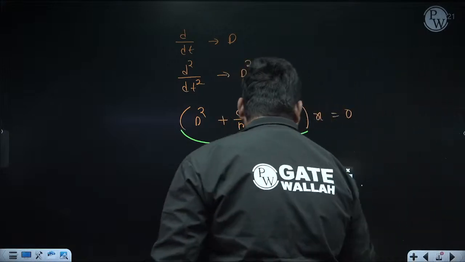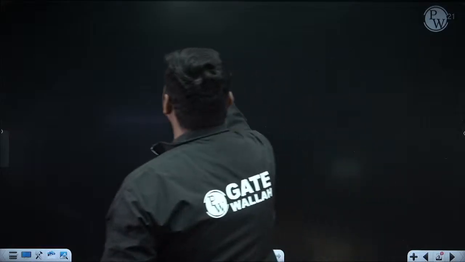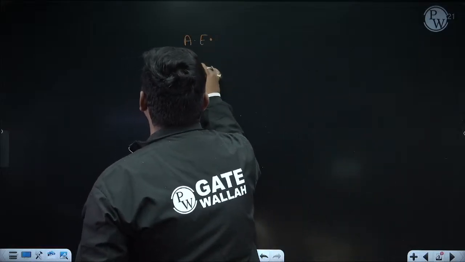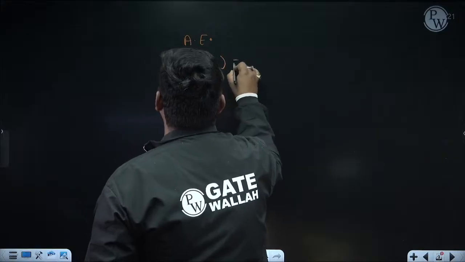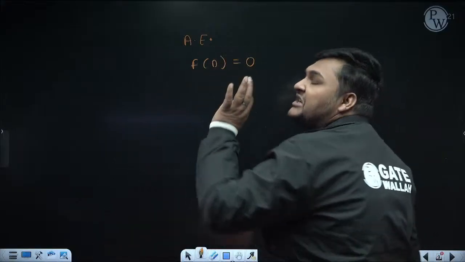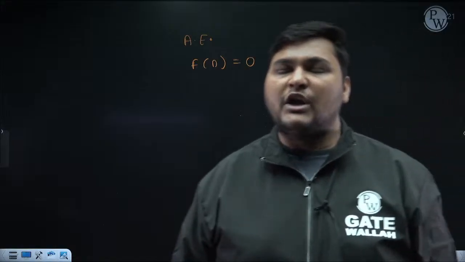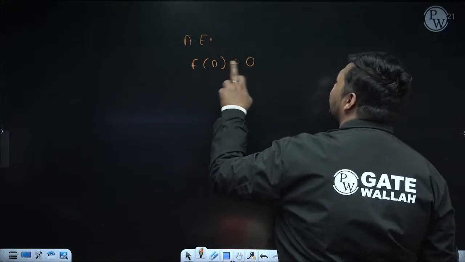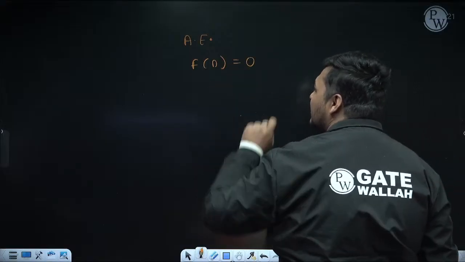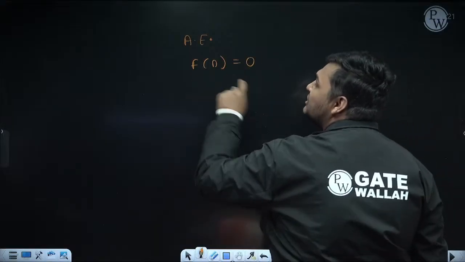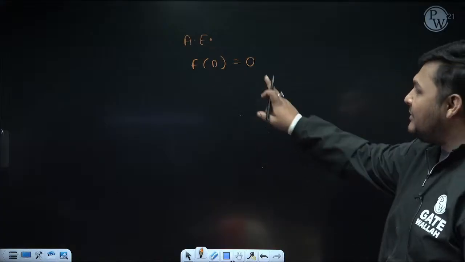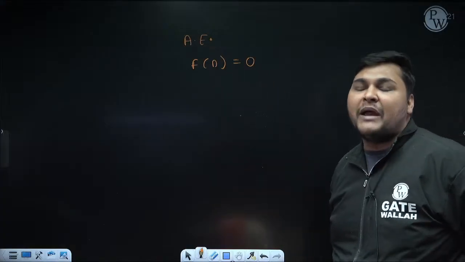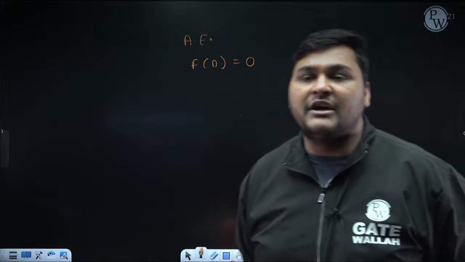For CF calculation, we will write the auxiliary equation. Auxiliary equation means we equate the function of D with 0, and here we treat D as a variable. If you consider D as a variable, you will get the roots of this equation. If it is a double order equation, you will get 2 roots. Based on the pattern of the roots, the equation of CF is decided.